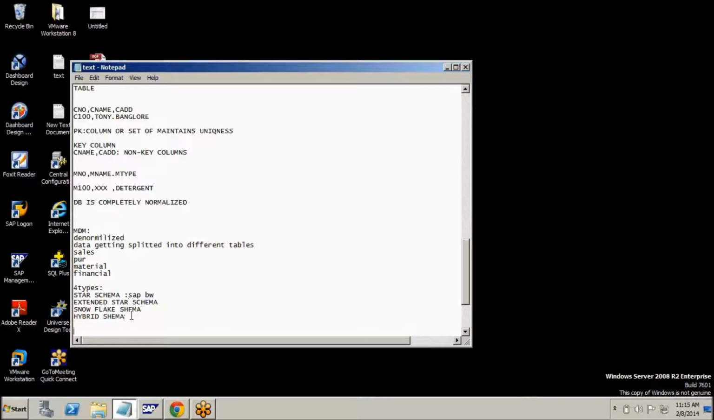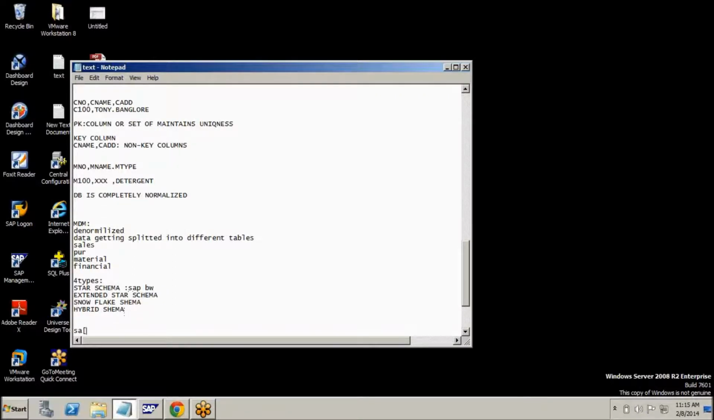Before going to this, let me go through the versions briefly. In SAP BW, the first version was 2.0. Next, 2.0A came. Next, 3.0 came. Next, 3.1 came. Then they came out with 3.5. Up to this they were calling it SAP Business Warehouse only.